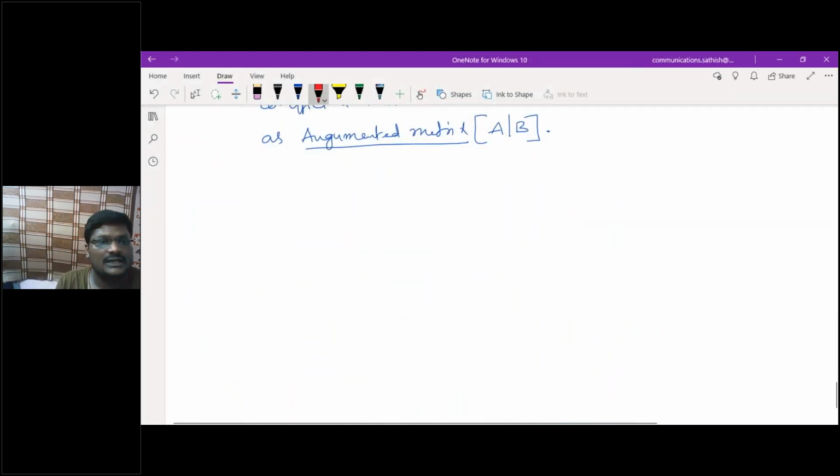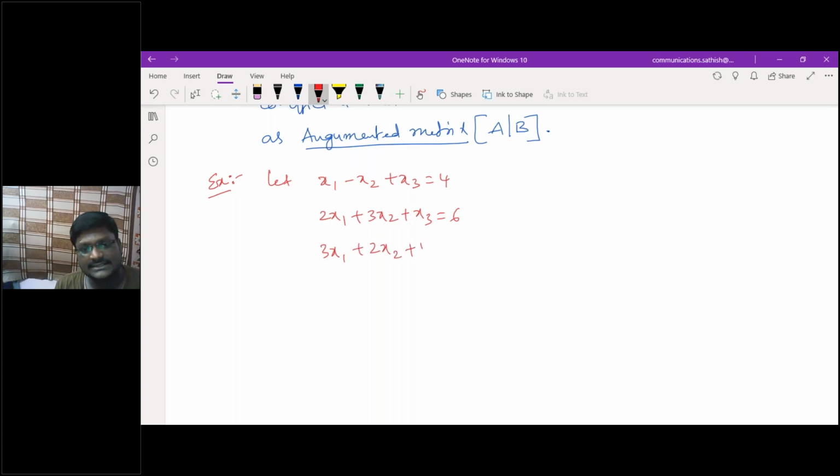So let me consider an example. Let the system of linear equations that are provided be x1 minus x2 plus x3 equals 4, then 2x1 plus 3x2 plus x3 equals 6, then 3x1 plus 2x2 plus 4x3 equals 2.